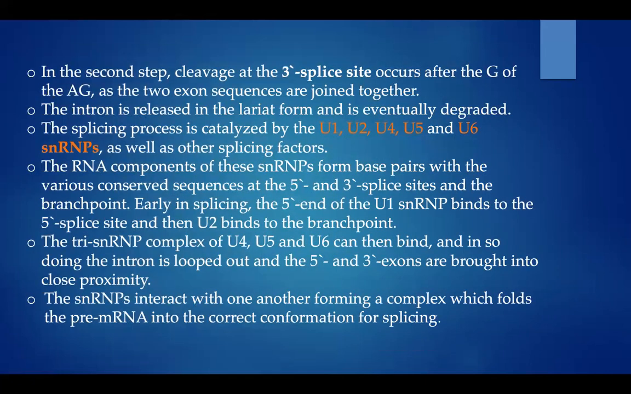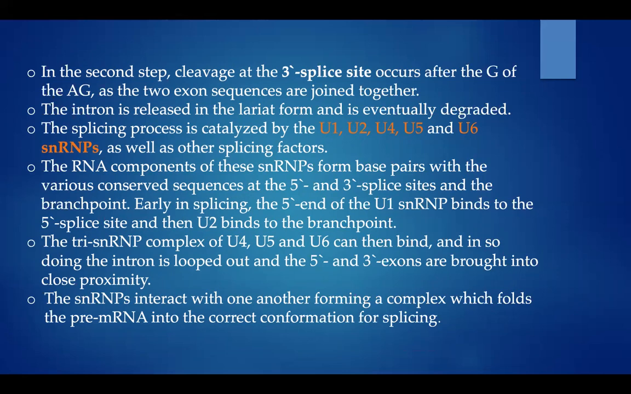In the second step, cleavage at the 3' splice site occurs after the G of the AG as the two exon sequences are joined together. The intron is released in the lariat form and is eventually degraded. The splicing process is catalyzed by U1, U2, U4, U5, and U6 snRNPs as well as other splicing factors. The RNA components of these snRNPs form base pairs with various conserved sequences at the 5' and 3' splice sites